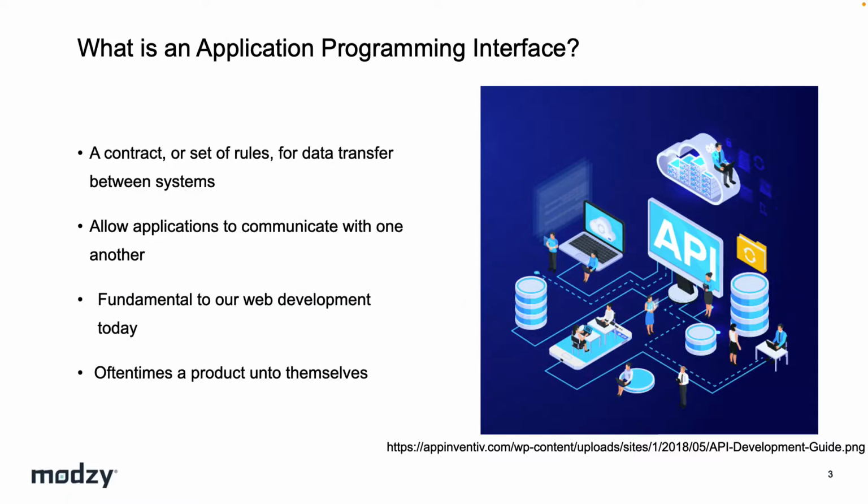All right, so what is an API, right? At its core, an API is a contract, right? A set of rules that dictates how data is exchanged between systems. And an API allows applications to communicate with one another. And this is fundamental to how the web works today, right?